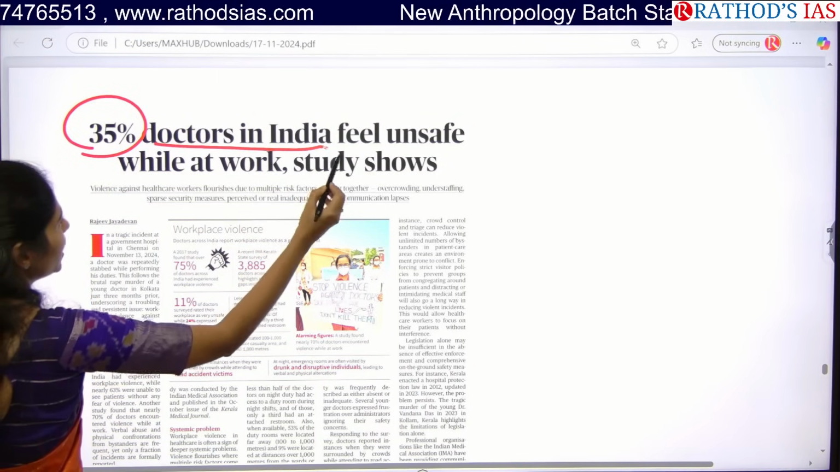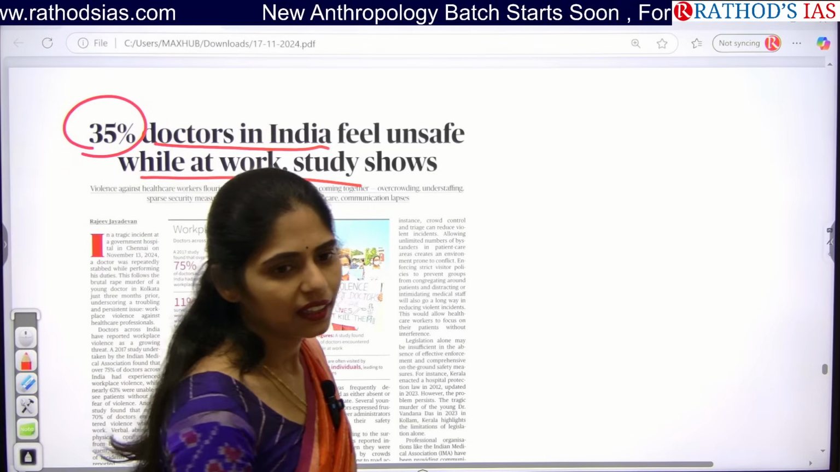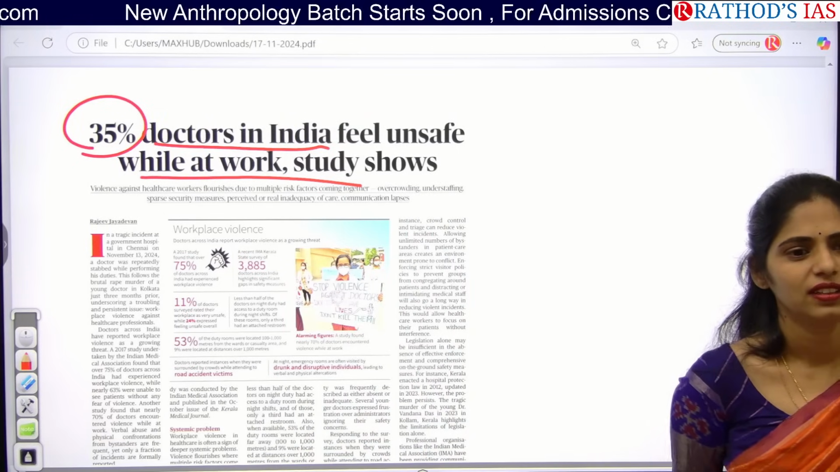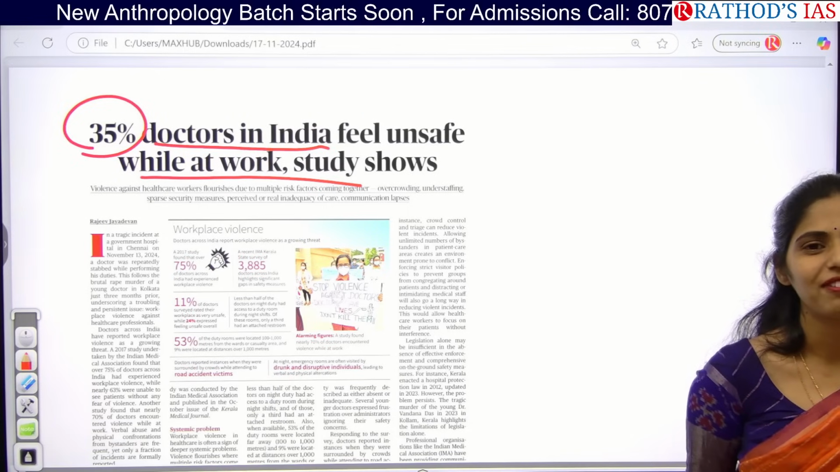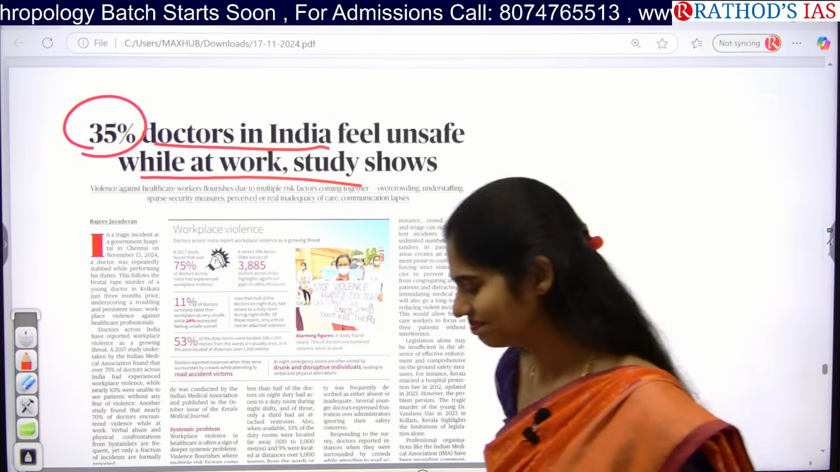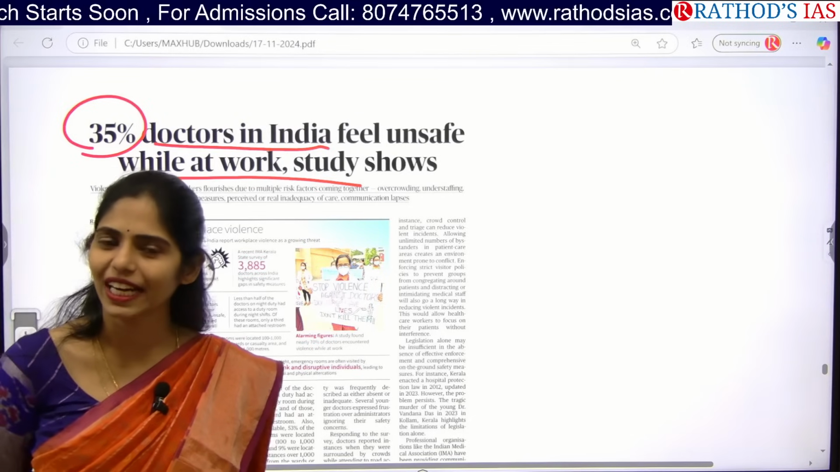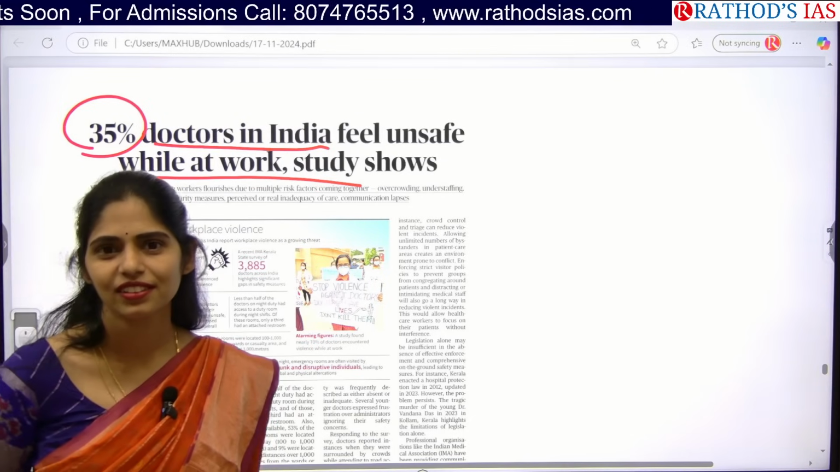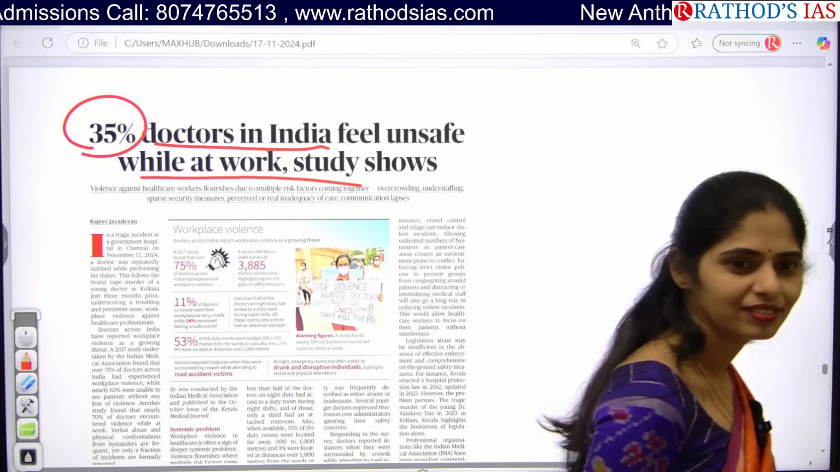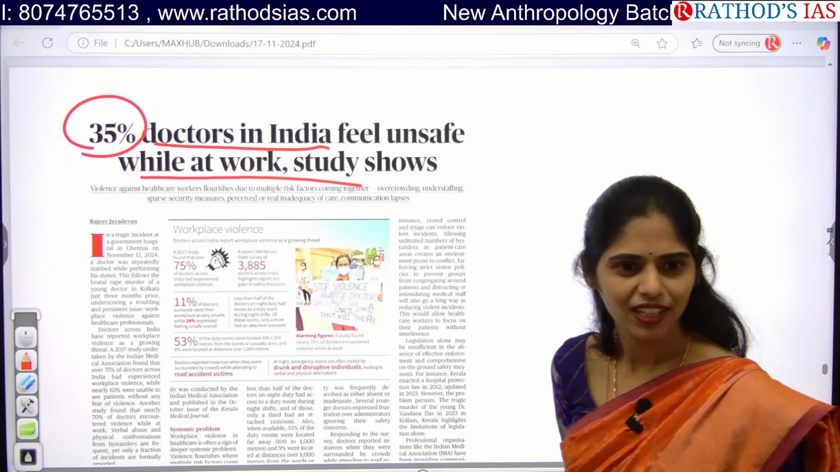35% doctors in India feel unsafe while at work, says study. So why are these doctors feeling unsafe at the workplace? RG Kar incident. Apart from that, only that type, not that type of cases. If somebody dies, the doctor who is treating him, the relatives will come and what will they do? Scold. Not only scolding, manhandling will happen sometimes.